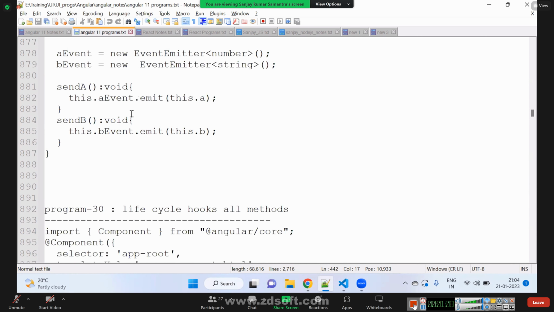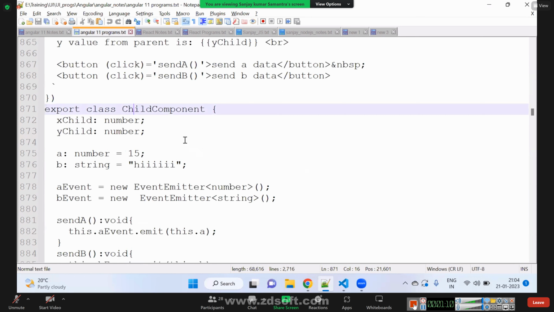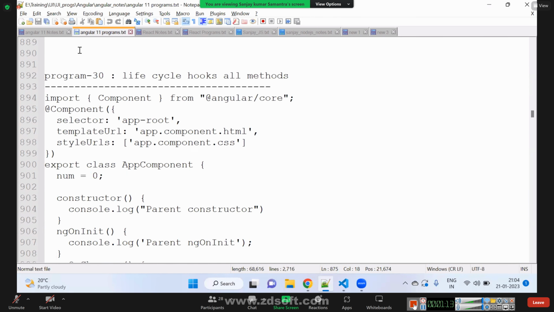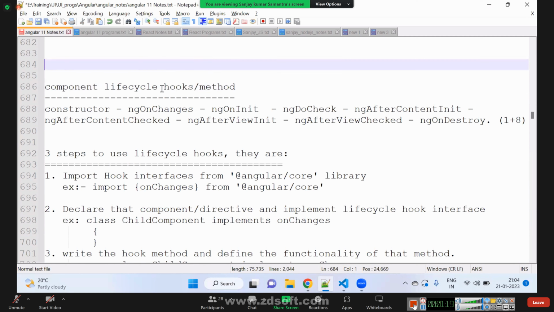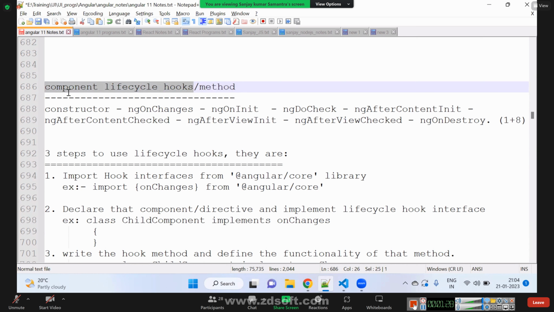So the next topic I'm going to discuss is component lifecycle hooks. What is a component lifecycle hook? We can call them hooks, or we can call them methods. Anything is fine. People say component lifecycle hooks or component lifecycle methods. These two are synonyms. So what are component lifecycle hooks and why are they called lifecycle hooks?